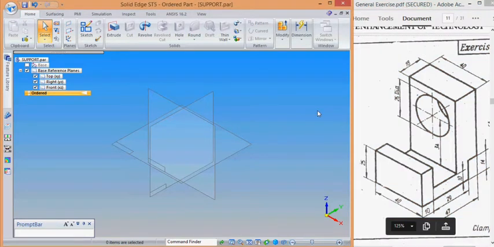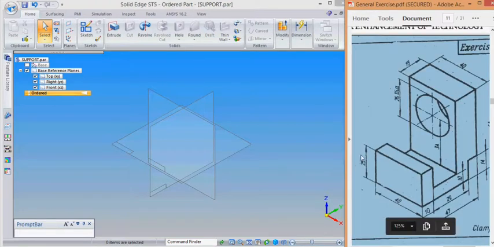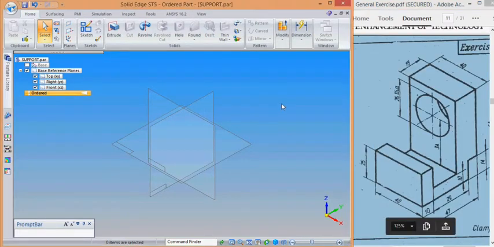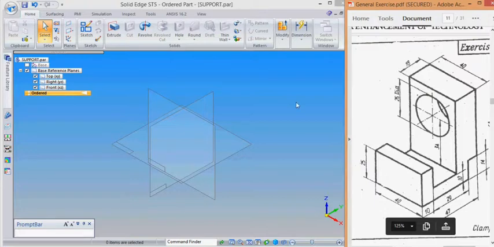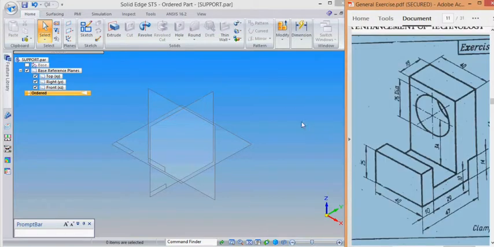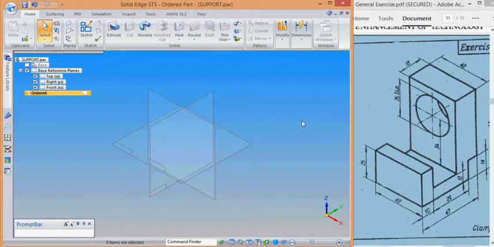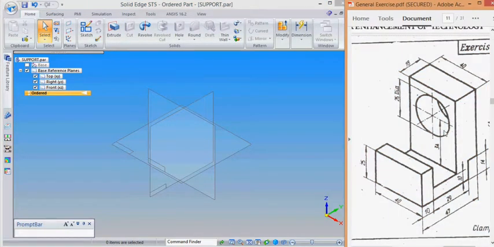Today we are creating the clamp modeling in Solid Edge. This part is actually a simple one, but the way of creating it is also important. For that, we are creating this part from the right side sketch within one or two steps. This part is totally completed.